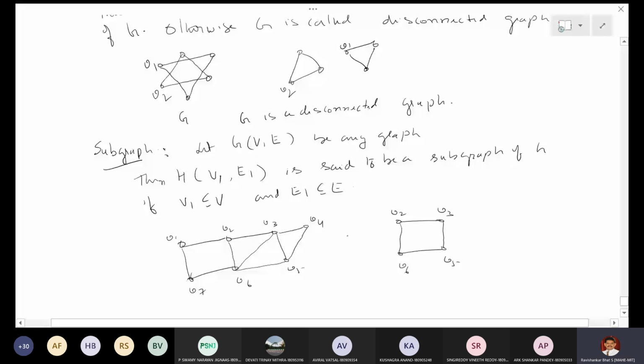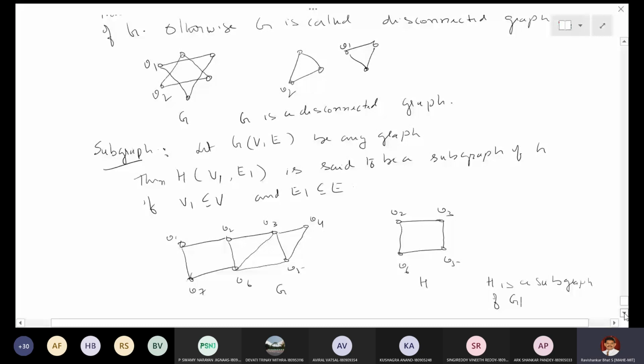You can see that V2, V3, V5, V6 is a subset of the original vertex set V, and the edge set is also a subset of the set E. Therefore, you can take H as a subgraph of G. Let me call this G and this H. Therefore, H is a subgraph of G. That is one example, right?